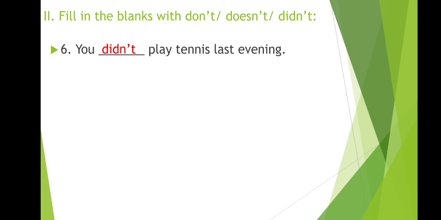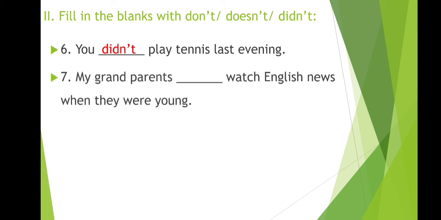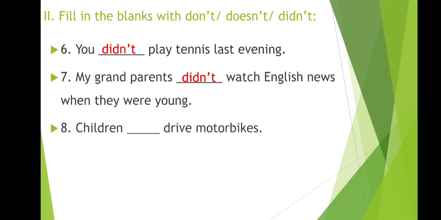Now let's move to the next sentence. The sentence is my grandparents dash watch English news when they were young. Here in this sentence you can see were is given. So were is from past and in past tense we use didn't. So the answer is my grandparents didn't watch English news when they were young. Next sentence is children dash drive motorbikes. Here we are talking about children and with children we will use don't.